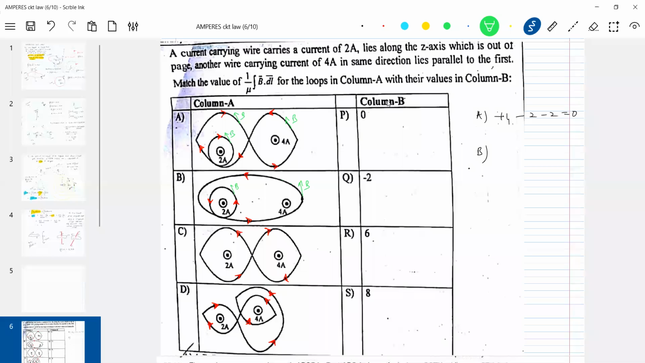Oh, wait, some correction. I think we have to... And this 2 ampere also can be enclosed by this one. No, you have to do like this. For there's a bigger loop, I'll do one thing. I'll trace out that one. I'll go around like this. Then what happened? This particular thing.